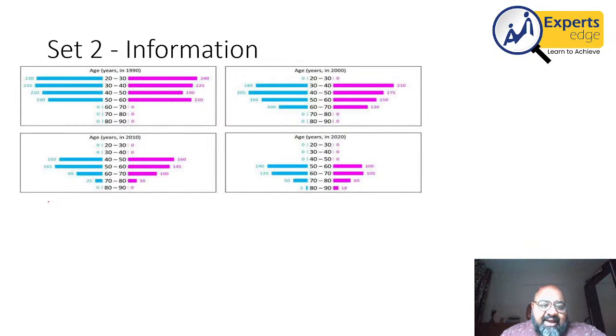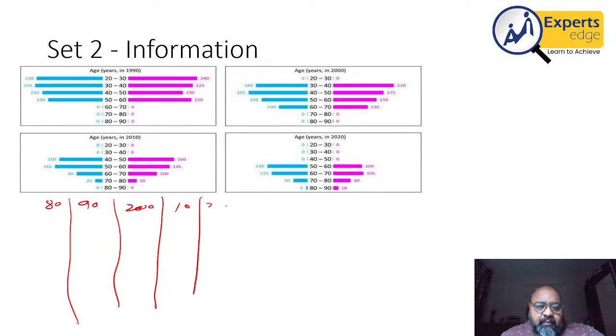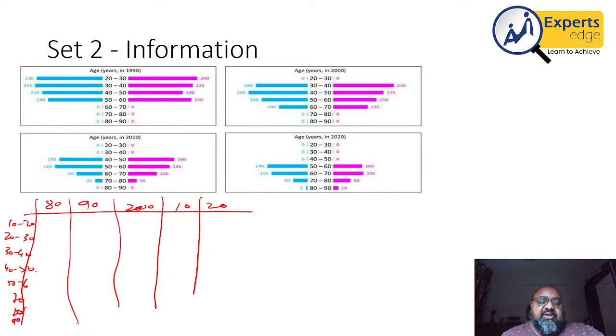So what I'm doing is I look at 1980, 1990, 2000, 2010, and 2020. I look at the age groups. In 1980, we started with 10 to 20, and these age groups will go up to 20 to 30, 30 to 40, 40 to 50, 50 to 60, 60 to 70, 70 to 80, 80 to 90. So these are the age groups that we have overall in the chart. In 1980, these four age groups had 250 people each. To start with, the information told us this.